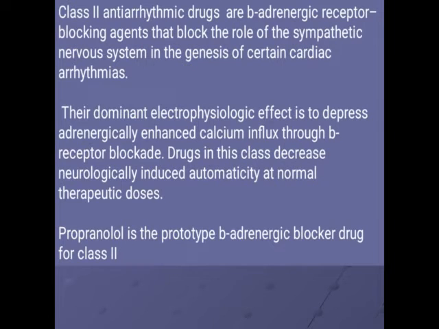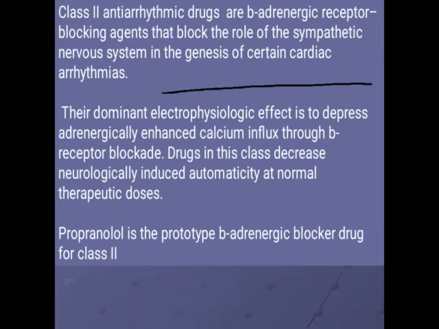Now, class 2 antiarrhythmic drugs, these are the beta blockers. They act as sympatholytics. They block the beta receptor. So beta receptors are present in the heart muscles and in the smooth muscles. Okay, and after blocking these in the heart and these muscles, they are responsible for smooth muscle relaxation. And due to that, they bring the heart to the normal rhythm.